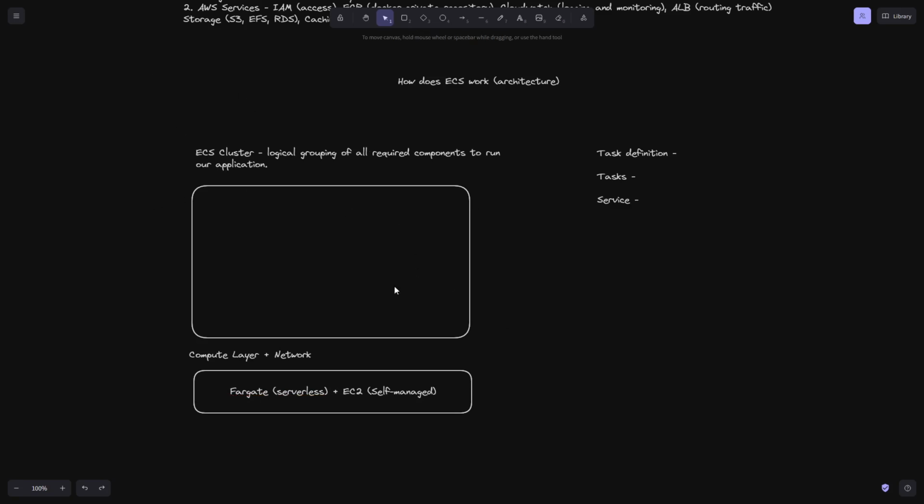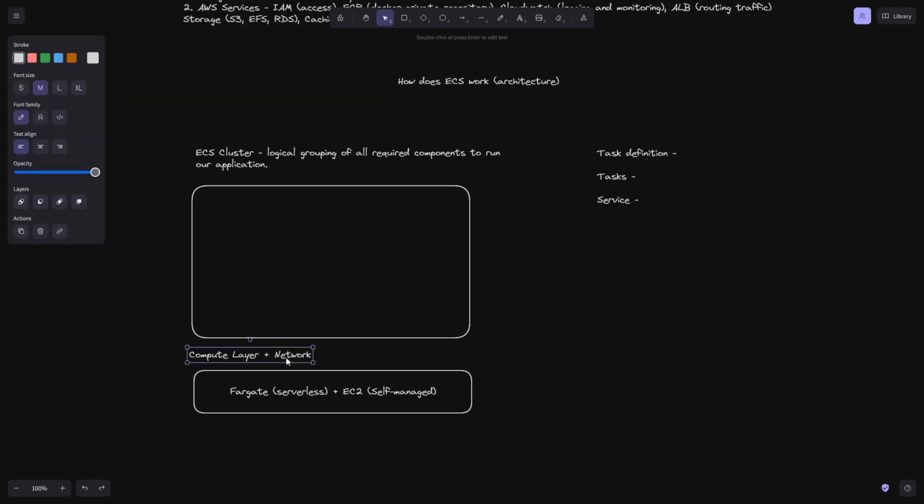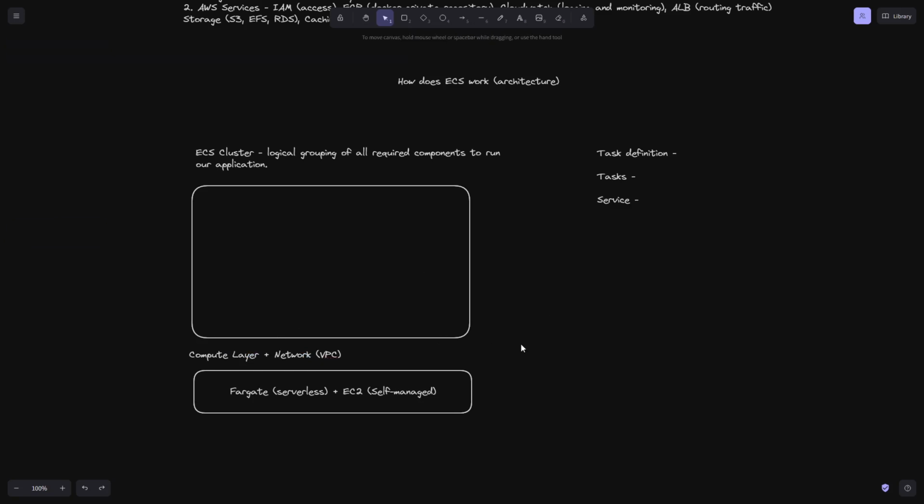When we provision a cluster, we need a network component, and that would obviously be the VPC itself. These are not core components to ECS, but I'm just putting these in there so that we understand that they are part of the process. When our cluster is provisioned, it's provisioned as part of a VPC for the networking aspect of things.